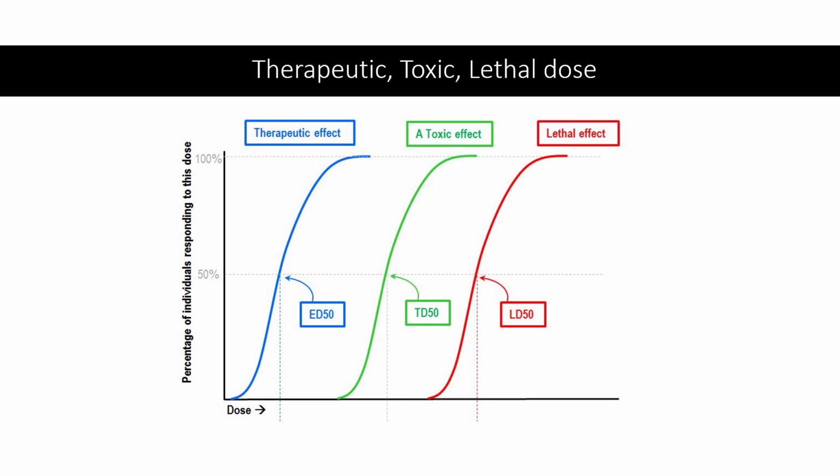The effective dose, 50%, is the dose at which half the people should show a therapeutic effect. That's considered a relatively safe dose most of the time. The TD50 is when half the people are going to demonstrate a toxic effect. That's considered a very dangerous dose. And the lethal effect, the LD50, is when half the people who take the drug at that level will die. That's usually considered the lethal dose of a drug. Half the people who take the drug at that dose will survive, but LD50 is usually considered the point at which lethality begins to overwhelm.